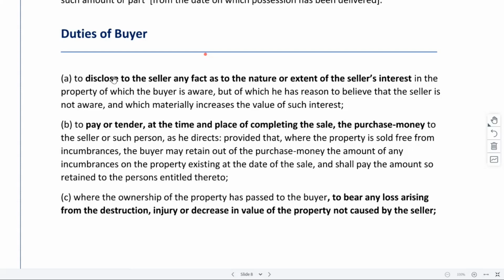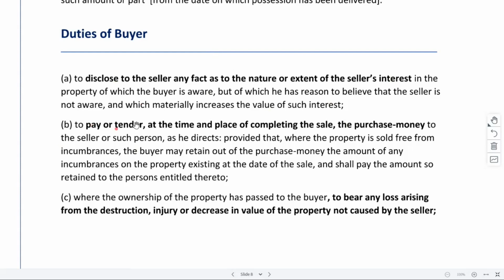So that is a duty of the buyer. He should disclose all of those facts which he comes to know are of such a nature that the value of the property would be increased and it is of interest to the seller. That is the first duty or obligation which the buyer will have.